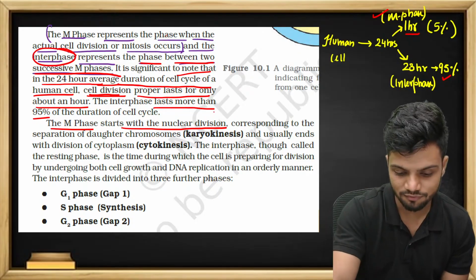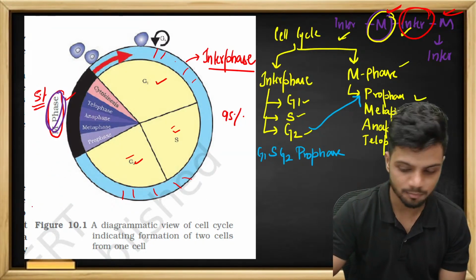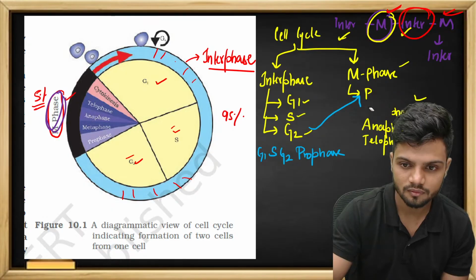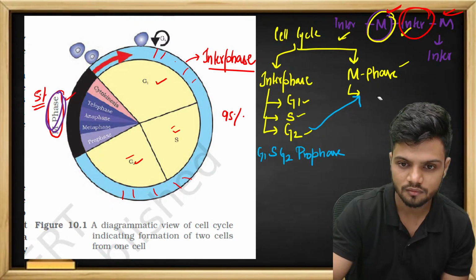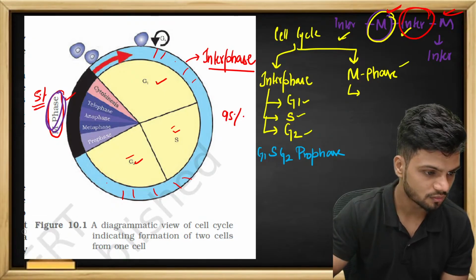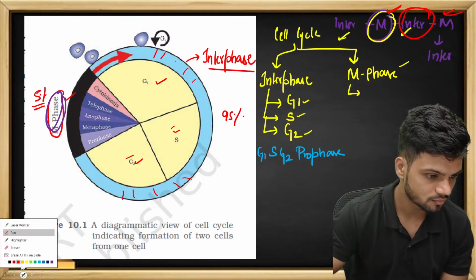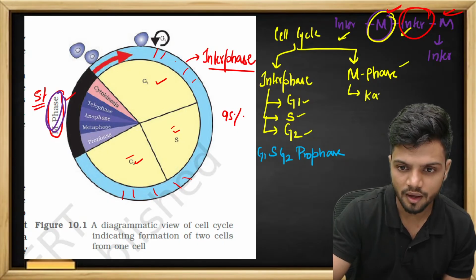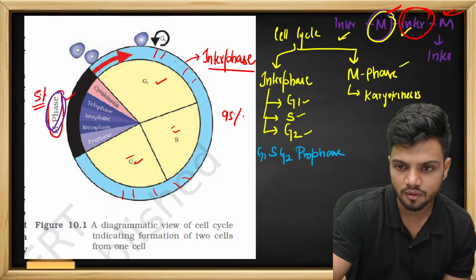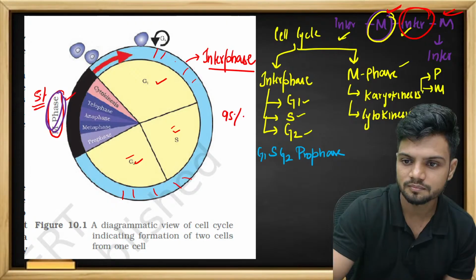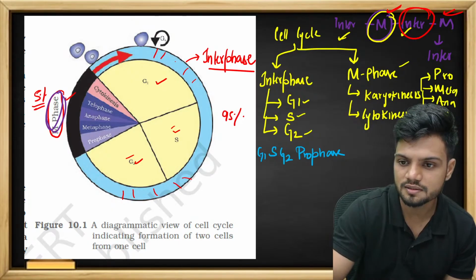So understand, this M phase, before I write prophase, metaphase, I can divide it into karyokinesis and cytokinesis. Under karyokinesis, I can write PMAT: prophase, metaphase, anaphase, telophase.